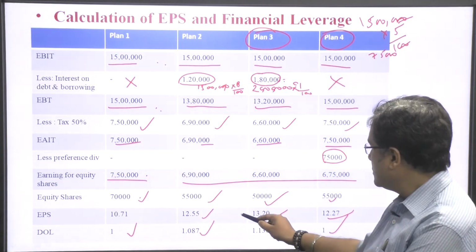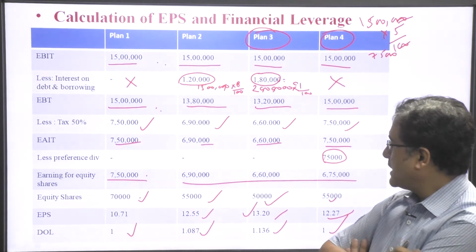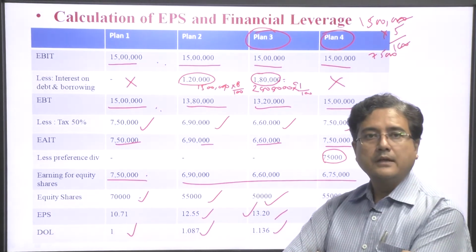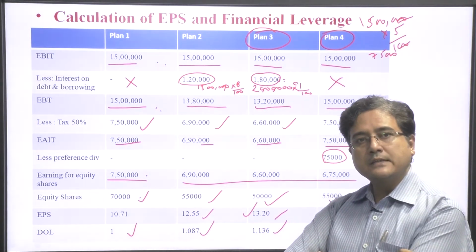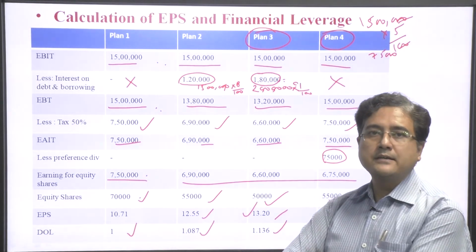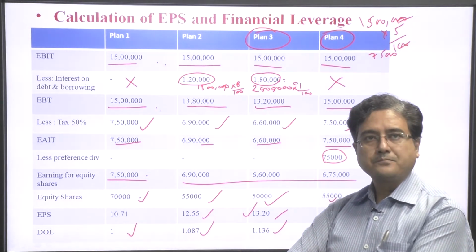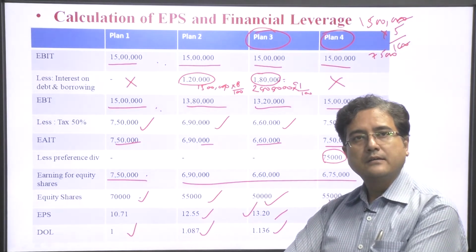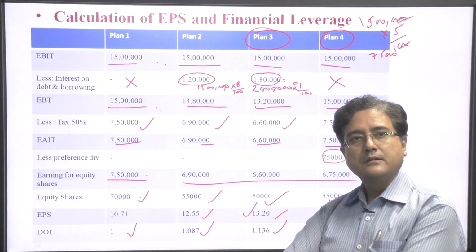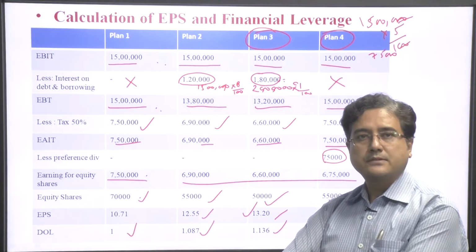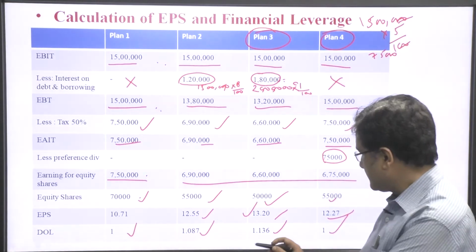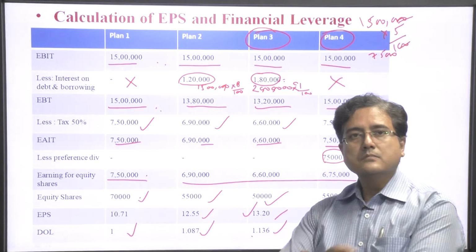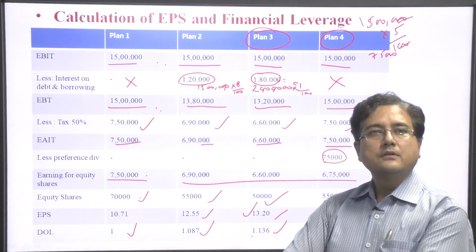Therefore, we will choose the plan with 13.30, and as for risk and return, the degree of leverage is very high, 1.36.